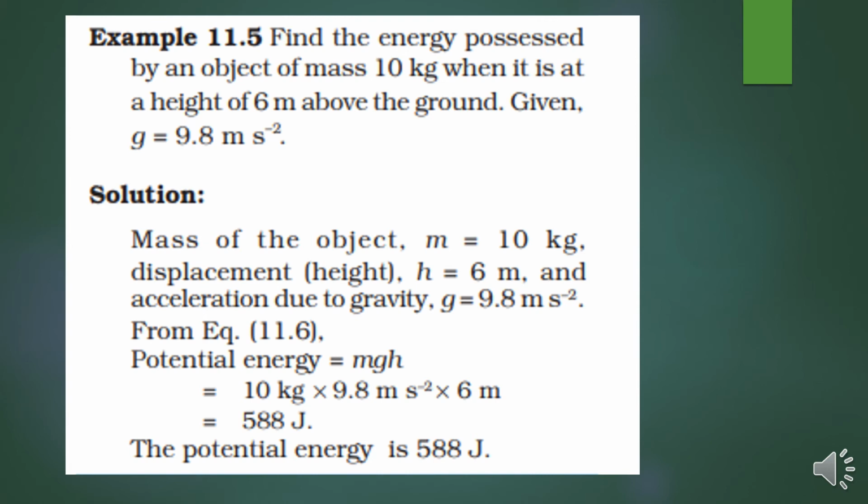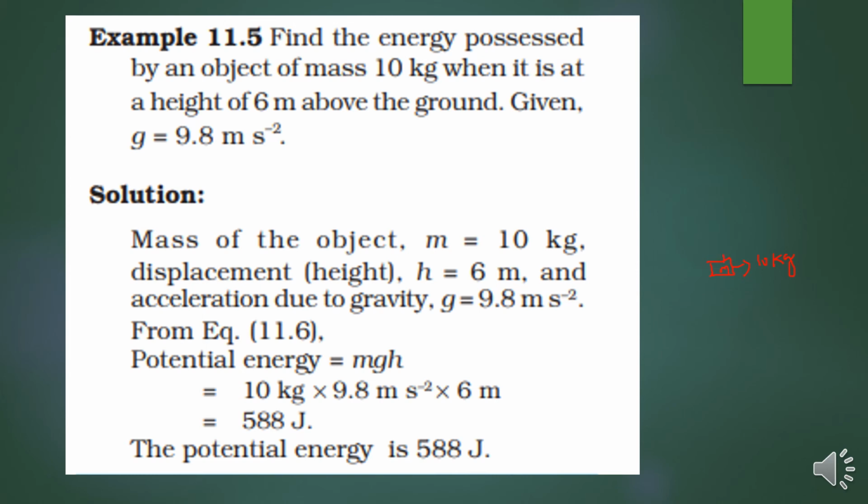Textbook problem, example 11.5. Find the energy possessed by an object of mass 10 kg when it is at a height of 6 meter above the ground, given g is 9.8 meter per second square. The condition of this question: the mass of the object is 10 kg, right? So what is mass? m, right?